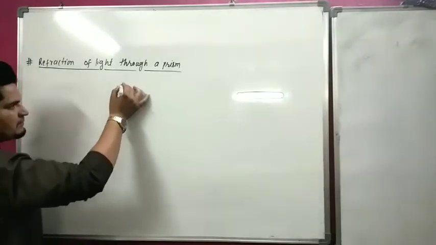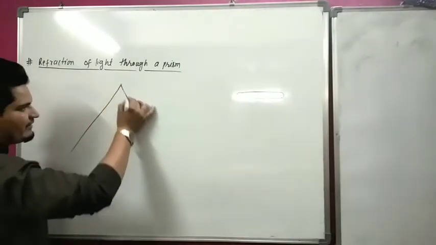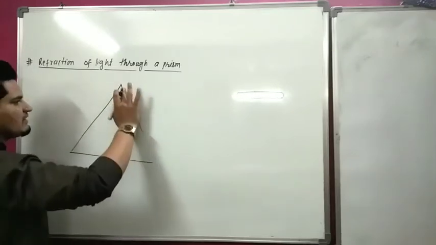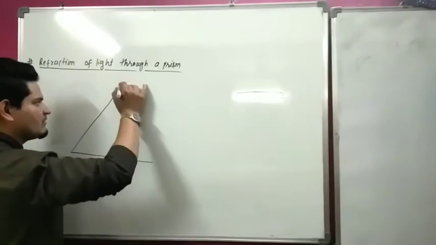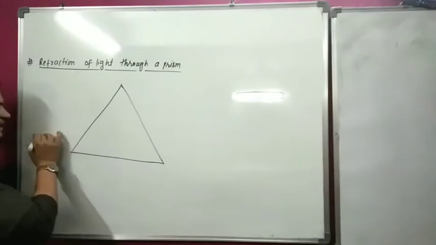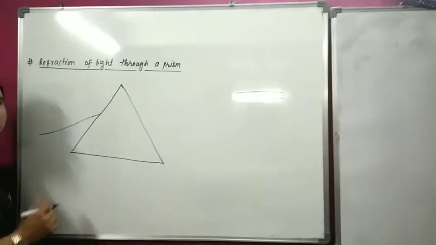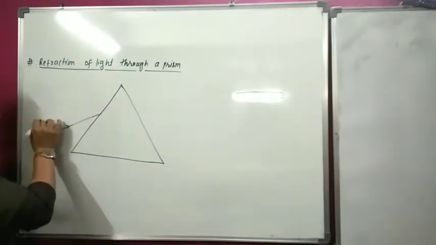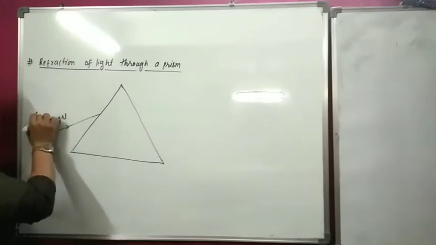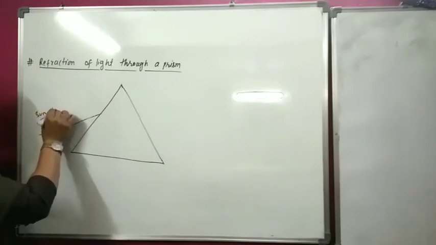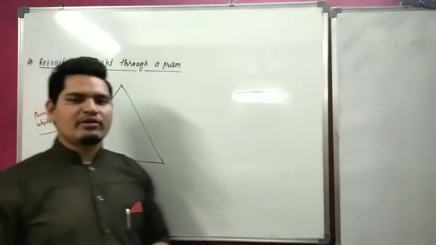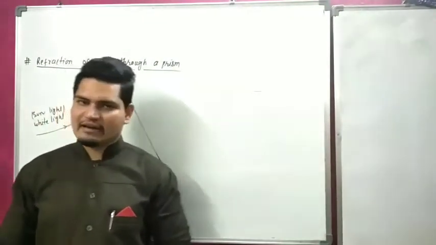Do you know what a prism is? A prism is a triangular shaped structure. This is our prism. And when a white light, or we can say sunlight, falls on it. Why are we taking sunlight? Because sunlight consists of 7 colors.